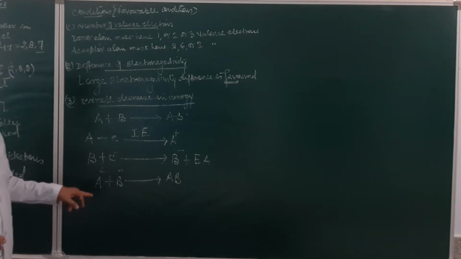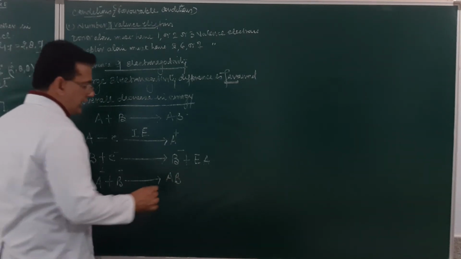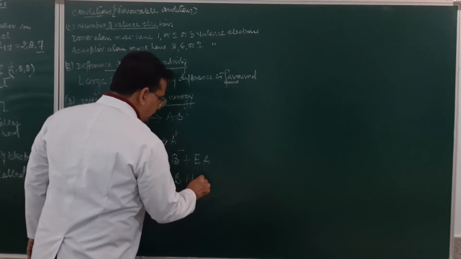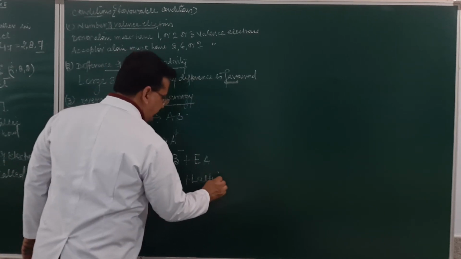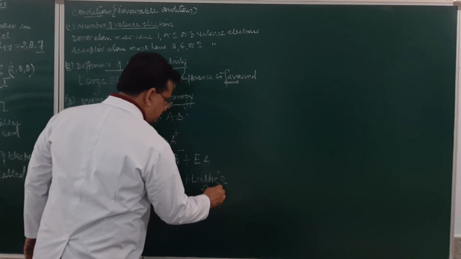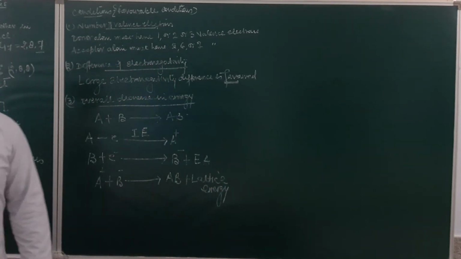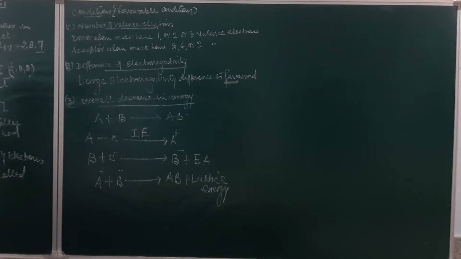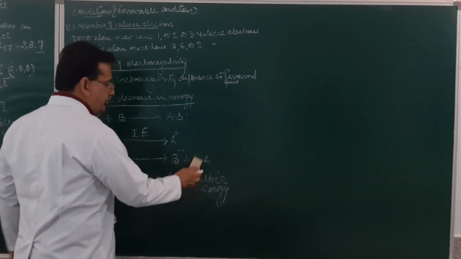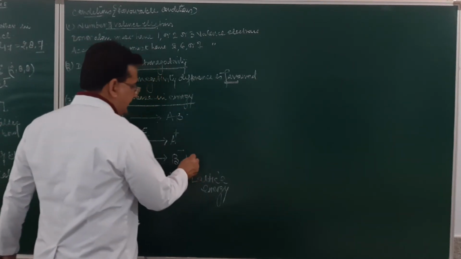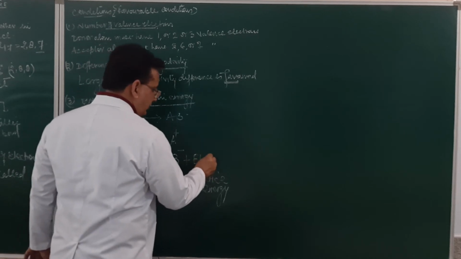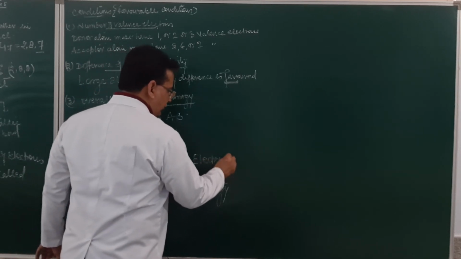When the ions attract each other, the energy released is called the lattice energy. And the energy released earlier was the electron affinity.